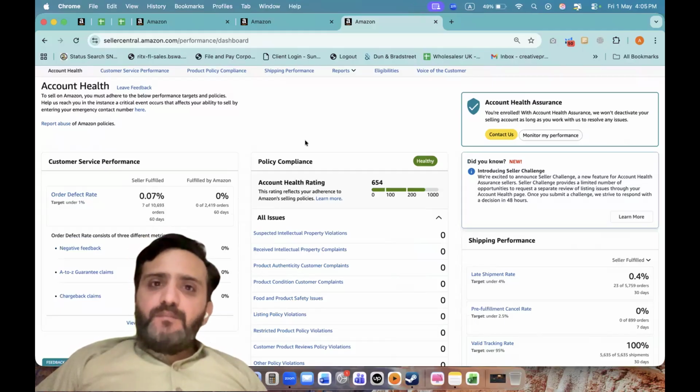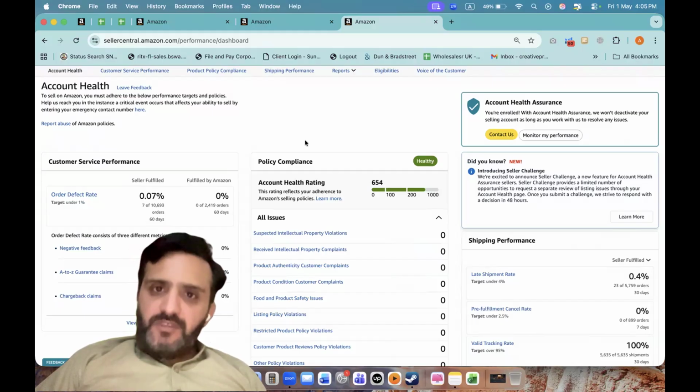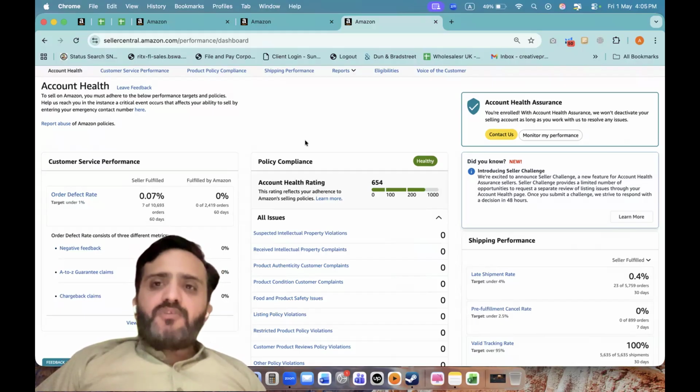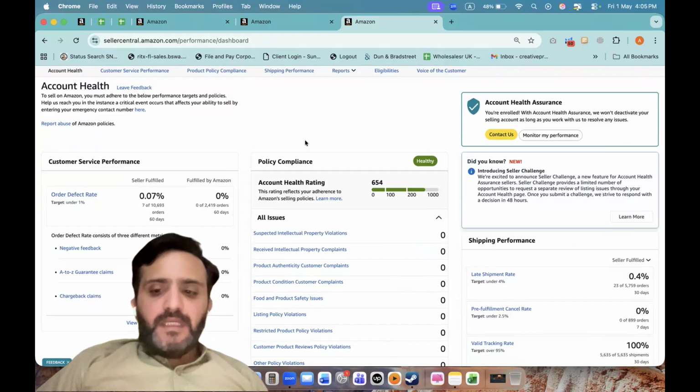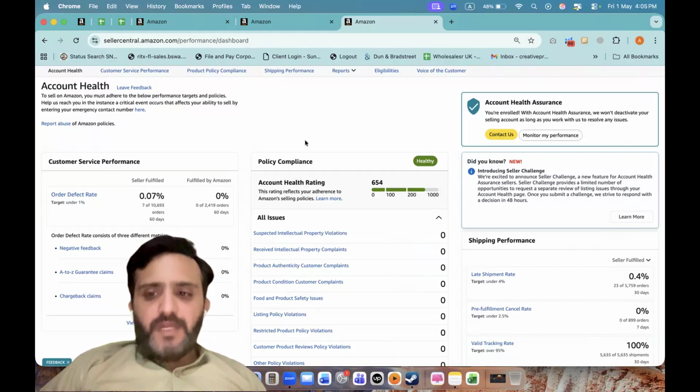Let's talk about one of the most important concepts in Amazon selling: seller trust. Now, Amazon does not publicly show your trust score, but based on how the system behaves, it's clear that every seller account is being evaluated internally. You can think of this as a dynamic trust profile.